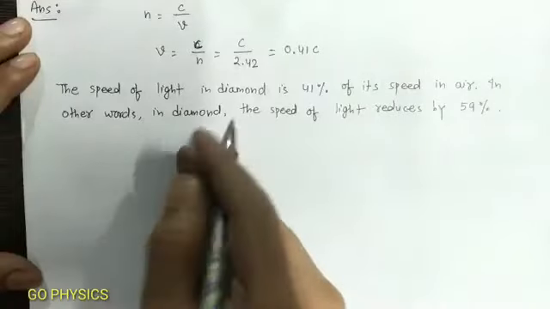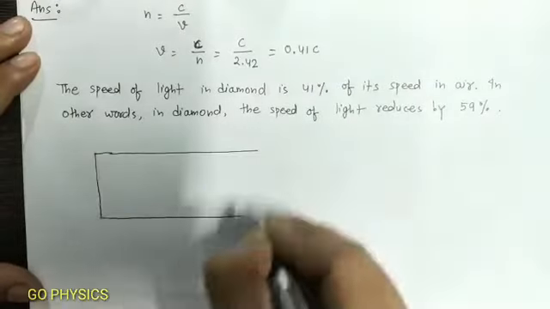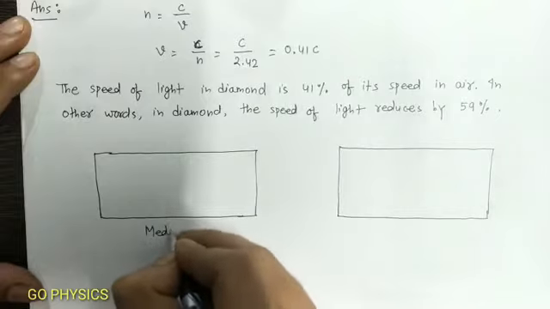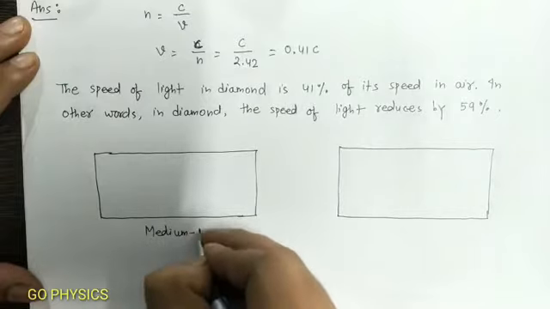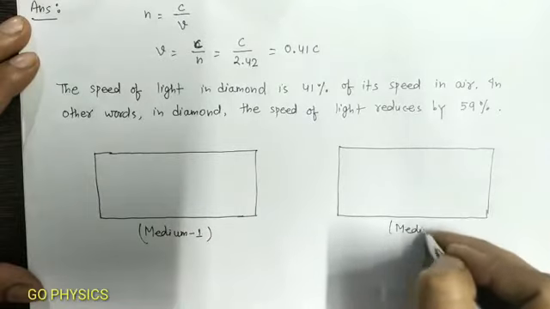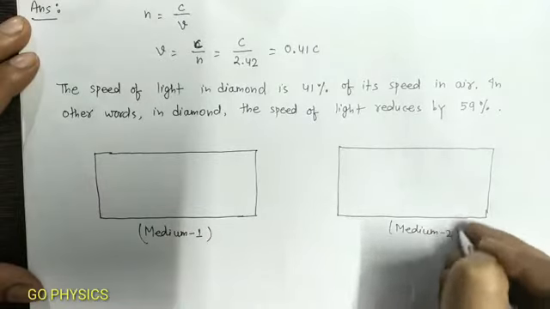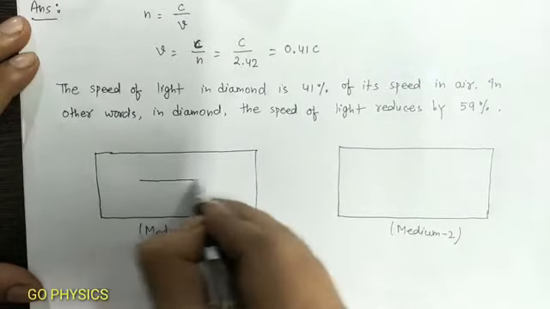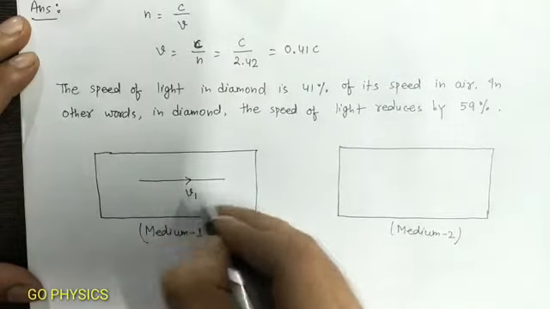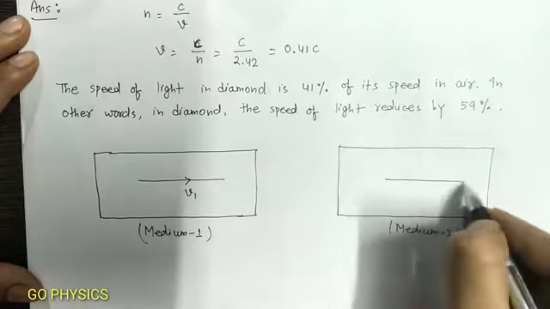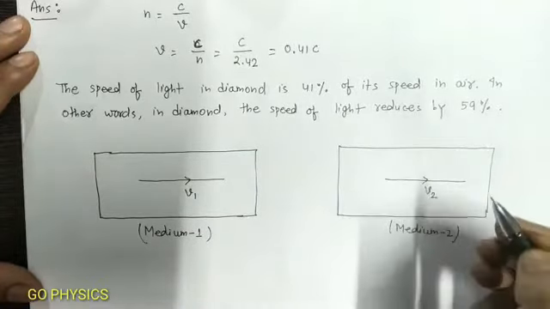Now let us suppose we have two media. This is medium 1 and this is medium 2. Let us suppose the speed of light in medium 1 is V1 and that in medium 2 is V2.